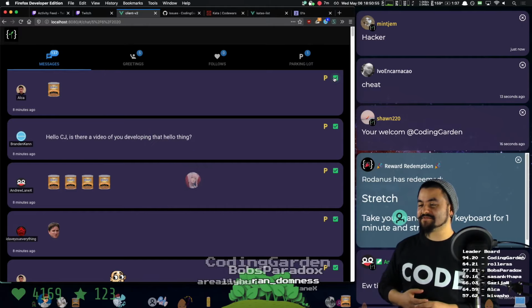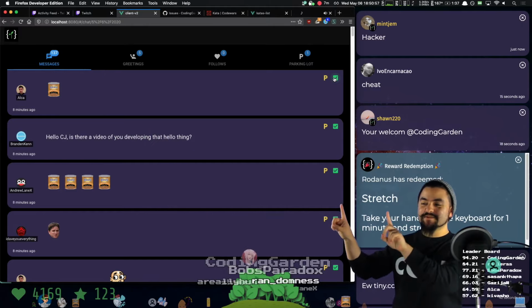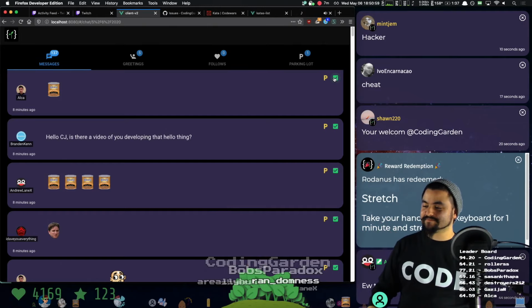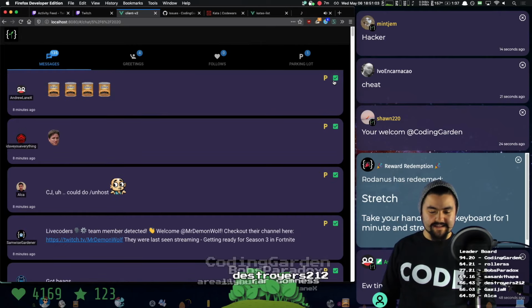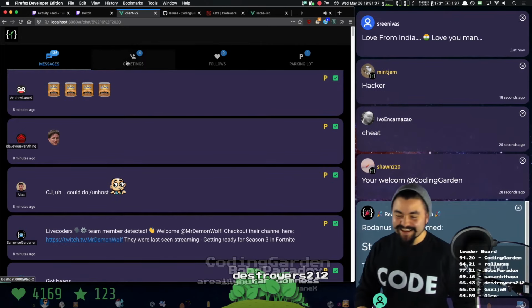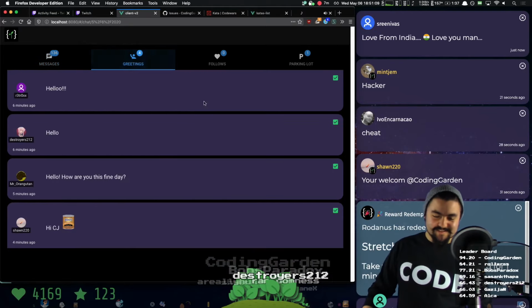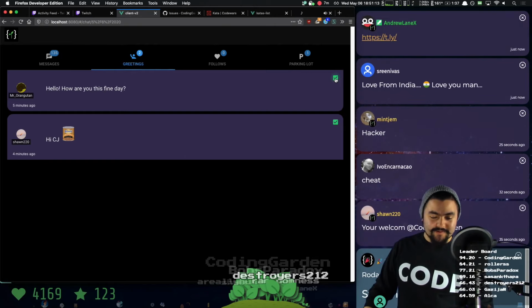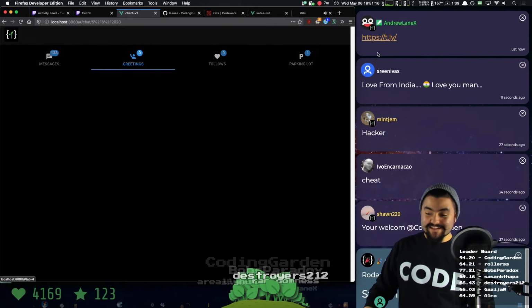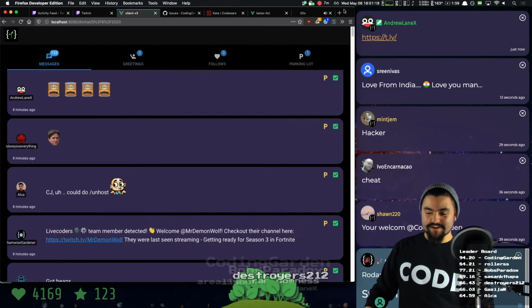Terrazoid originally made the pull request, which added collision detection. So when the drops hit each other, they bounce off each other. Oh, nice drop. We're almost done saying hellos. Oh, thank you, Srinivas, very much. And hello, Raider. Welcome, everyone. Is that a good URL shortener? I might have to check it out.